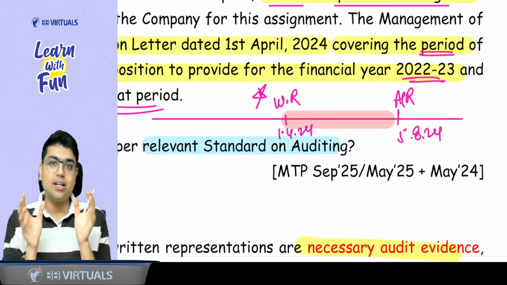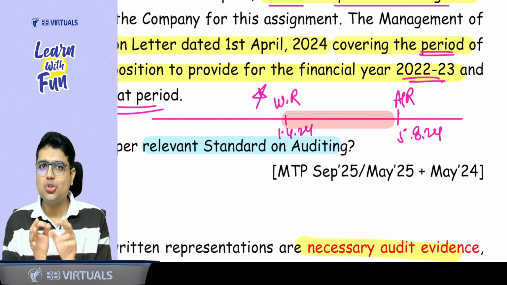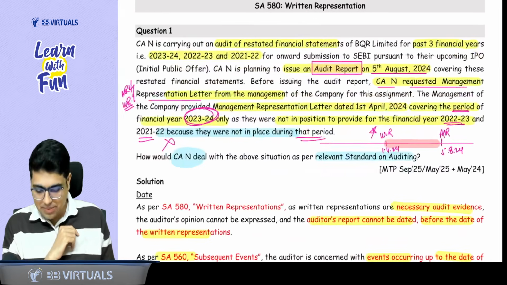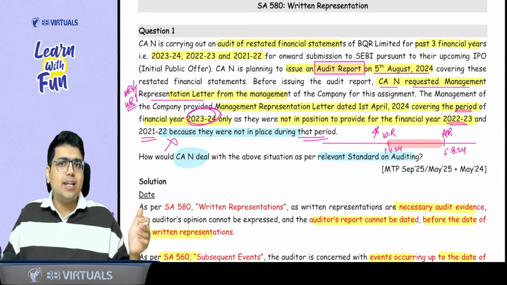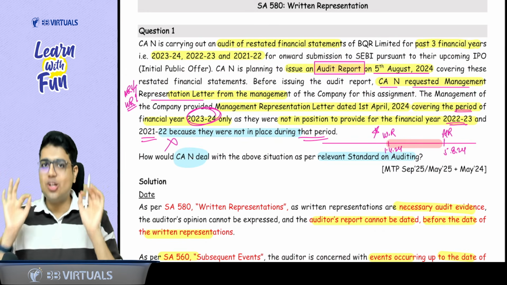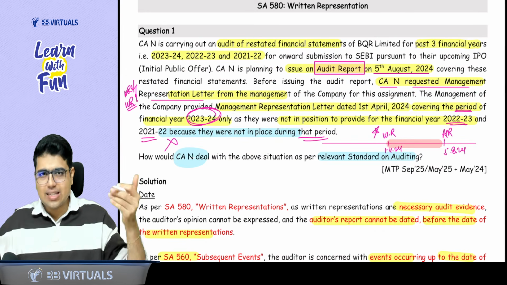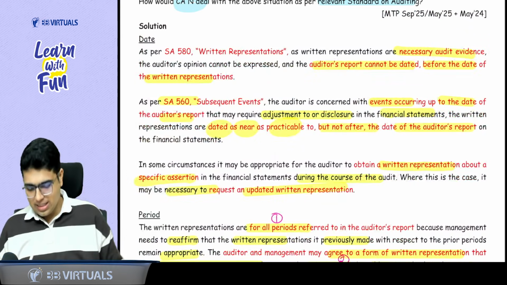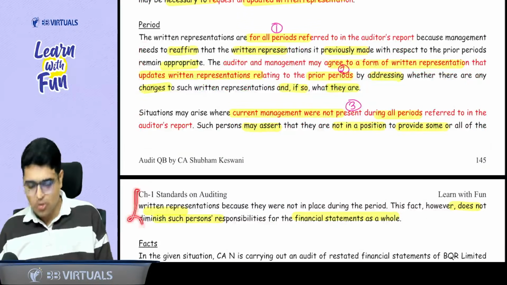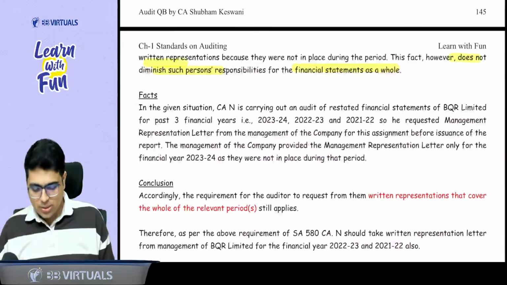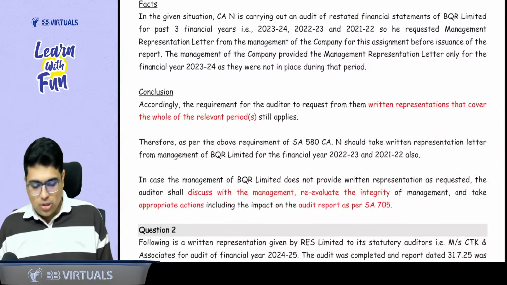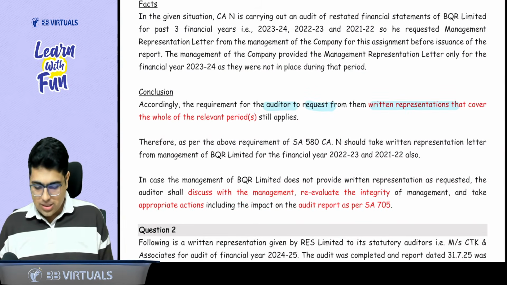Second problem is period. Written representation should cover all the periods, not only the current period. So management is saying that we can only provide the written representation for the current period, this is wrong. Now, sir, how do we present the answer? Simple. Just write the theory of date, 3 points of date. Then write the theory of period, the 3 points of period. And after this, you write the facts of the case and simply write that the requirement of the auditor to request written representation covering all periods still applies.